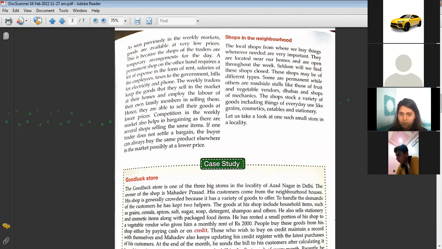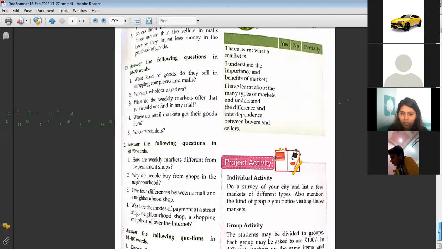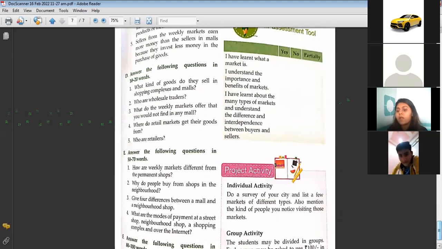Ma'am, the local shops from where we buy things whenever we need are called neighborhood shops. Okay, ma'am, my second point. The second point can be: malls mostly sell branded products, whereas the neighborhood shops sell mostly non-branded, local products, right?